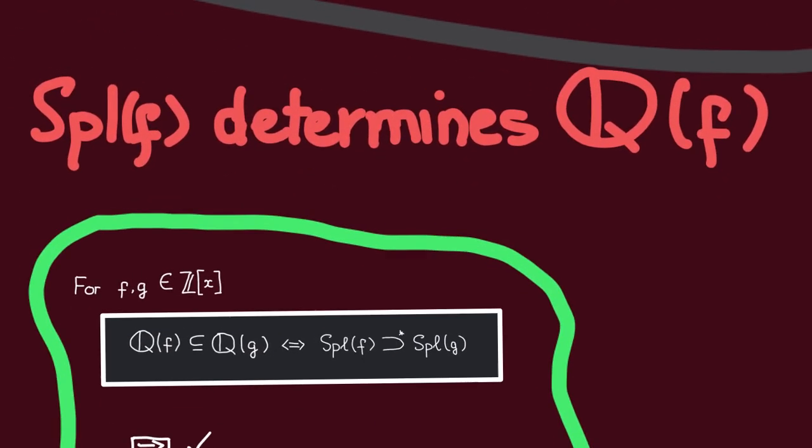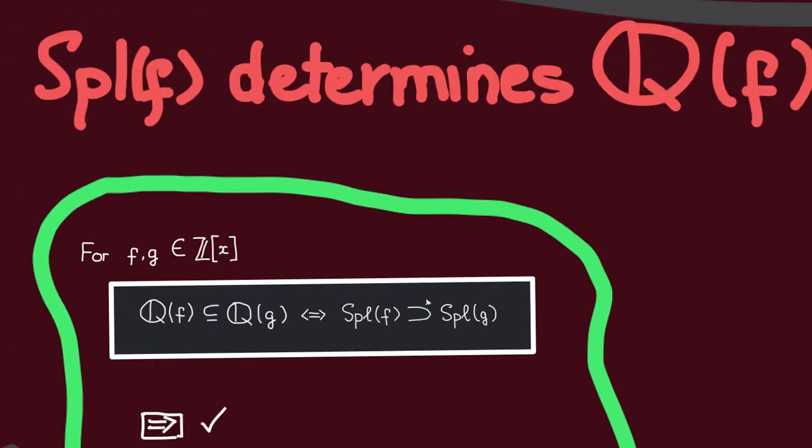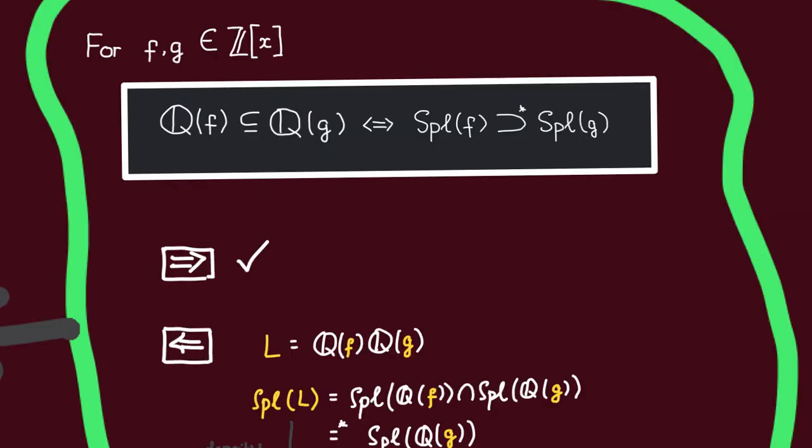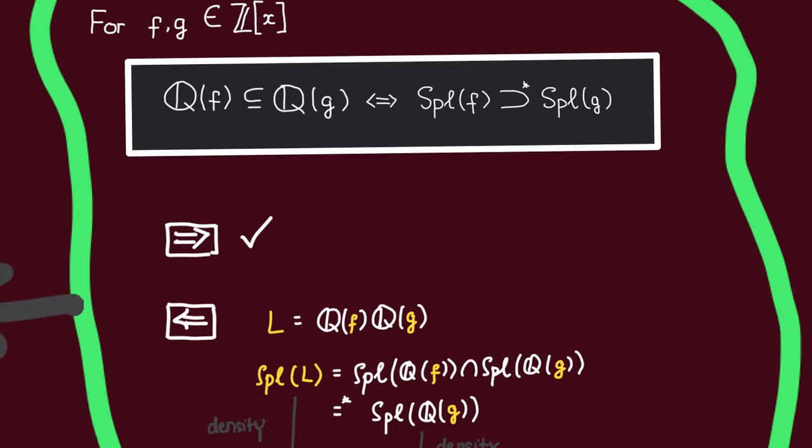So now, coming back to our theorem, let us see why split f should determine this extension, Q of f. One direction of this is not going to be hard to see if you understand the definition, so let's look at this direction. Let us suppose that all but finitely many primes in split g is contained inside split f. Let us see now why that would imply that Q of f must lie inside Q of g.